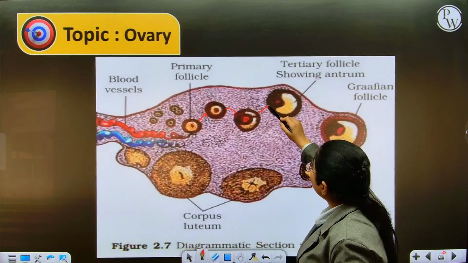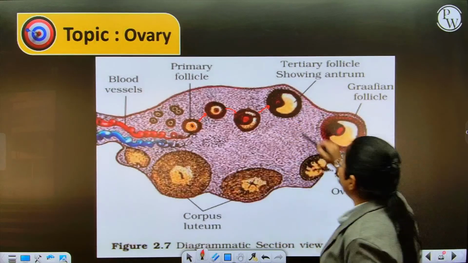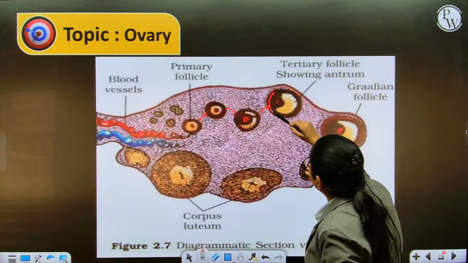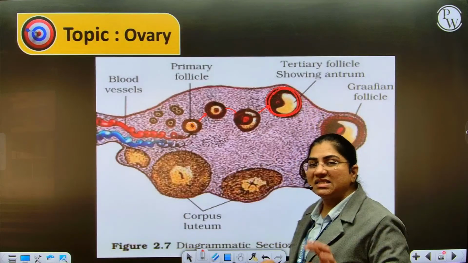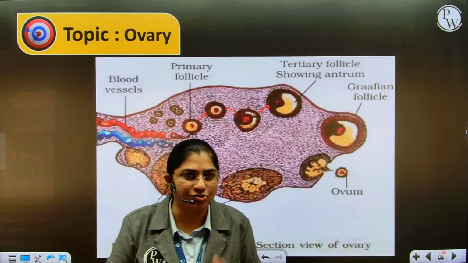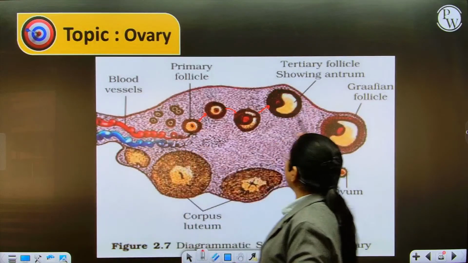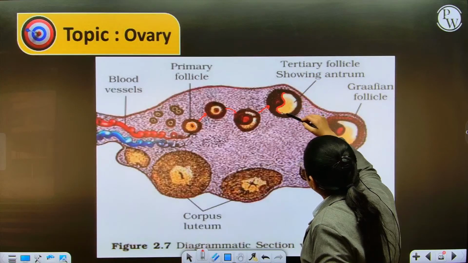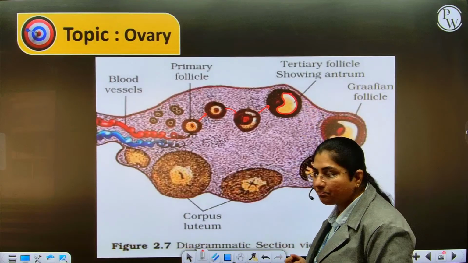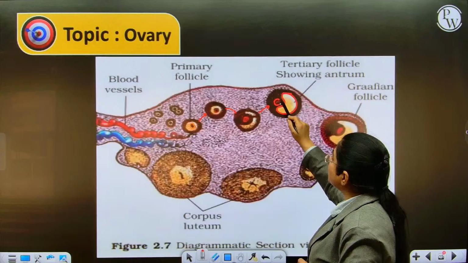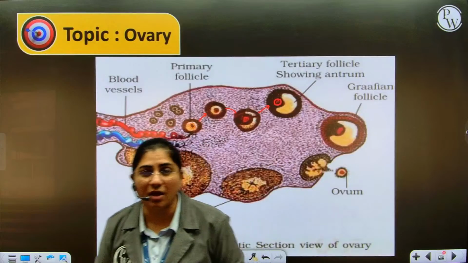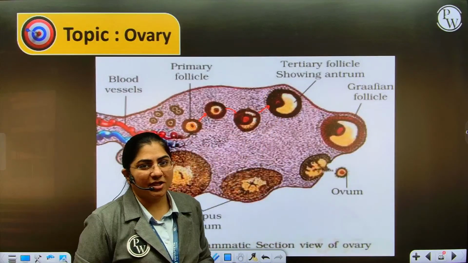Then the secondary follicle will convert into tertiary follicle, where you have an outer layer of cells called theca externa and an inner layer of cells called theca interna. It is this theca interna that now starts to secrete a group of hormones called estrogen, and the follicle also develops a small cavity, which is a characteristic feature of tertiary follicle called antrum. And the primary oocyte, which is present in this tertiary follicle, still halted at the diplotene stage of prophase 1, is now pushed a little eccentric in position.